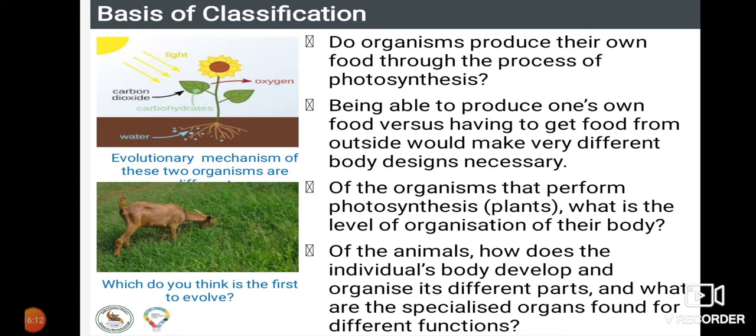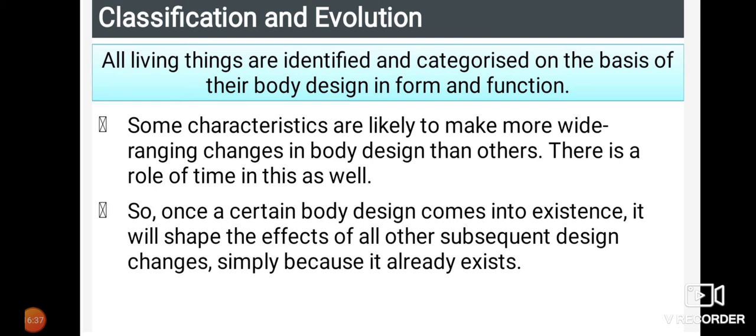So far we have seen the characteristics, whether they are moving or not moving, the body sizes, the types of tissue formation or organ formation, or whether it prepares its own food through the process called photosynthesis, or depends on another organism for food. All these are specialized characters for the classification of organisms. So all living things are identified and categorized on the basis of their body design in form and function. So depending on the design and the function, they are going to classify.